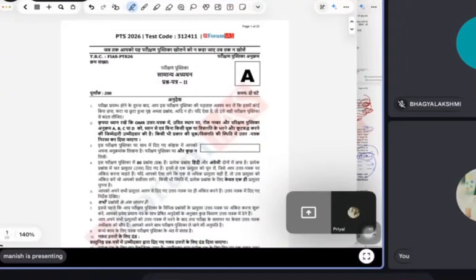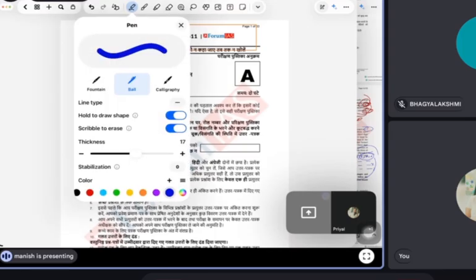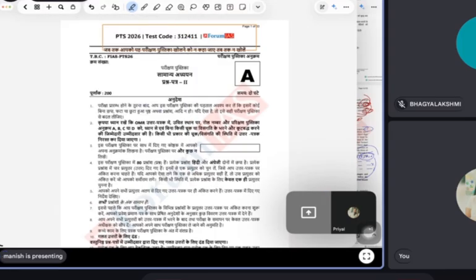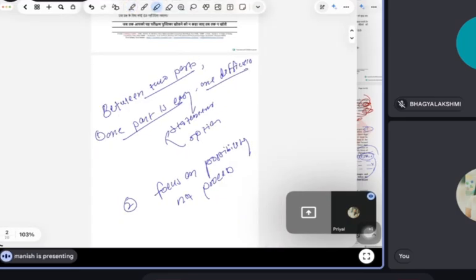So guys, as we know, today we are going to discuss the CSAT paper in real exam manner. This is basically the CSAT paper, one of the toughest papers actually. But we will find out the shortest method to solve the questions with common sense. And in CSAT, always remember two things. The first one is that between two parts, one part is easy and one part is difficult.